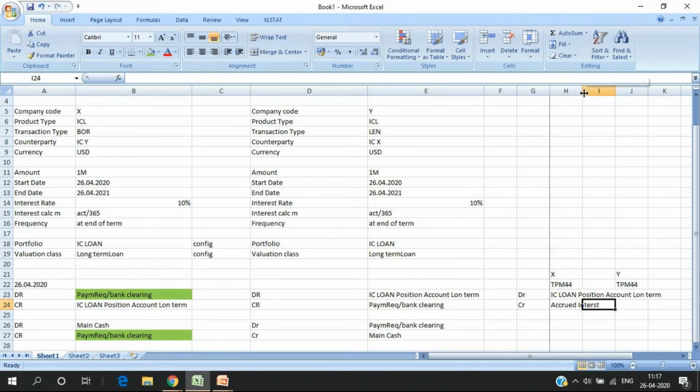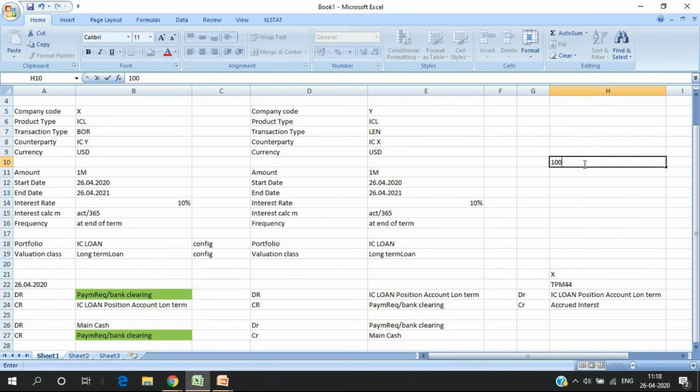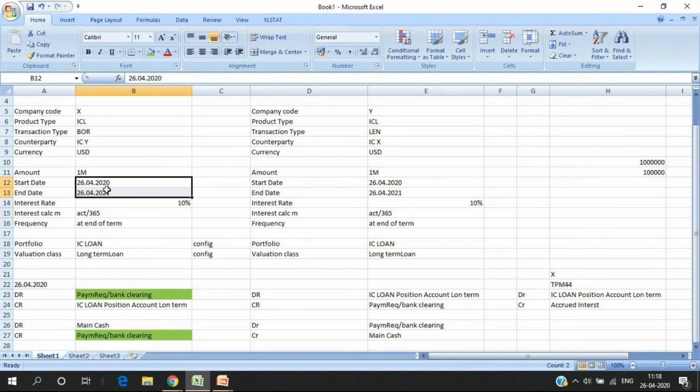Simple. Now, how do you think this accrual amount is calculated? It's important to understand the calculations also, right? So I have taken a loan of 1 million, which is 10 lakh USD, over a period of 1 year with 10% interest. So what is my total interest? 0.1 into this amount. 1 lakh USD is my interest. So 1 lakh USD I am liable to pay for a period of 365 days, considering a simple scenario where it's an exact 1 year loan.